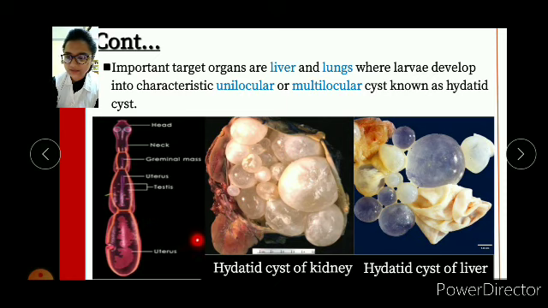So this is a gravid proglottid, and this is a picture of the hydatid cyst of the kidney. These are the cysts filled with fluid-like substances, and these are the cysts of the liver. Okay.